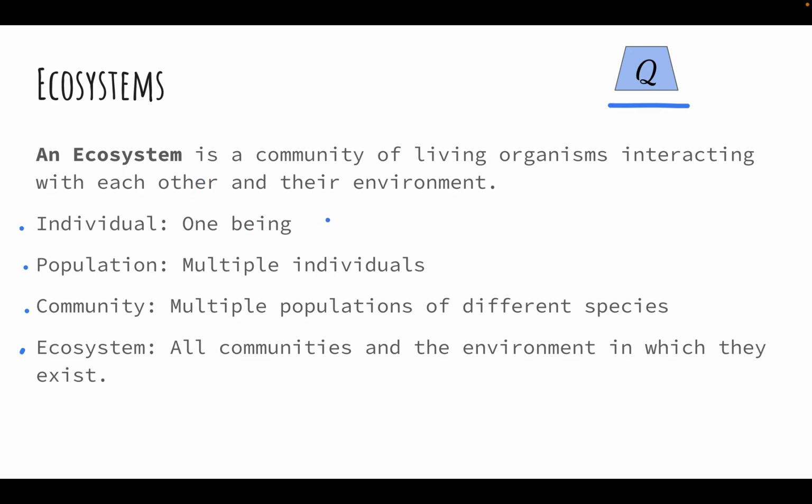An individual is one being. A population is multiple individuals. A community is multiple populations of different species. And finally, an ecosystem, what we're examining today, is all communities and the environment in which they exist. Let's see if we can retain that information. We're going to do a pretty easy warm-up practice question on that.